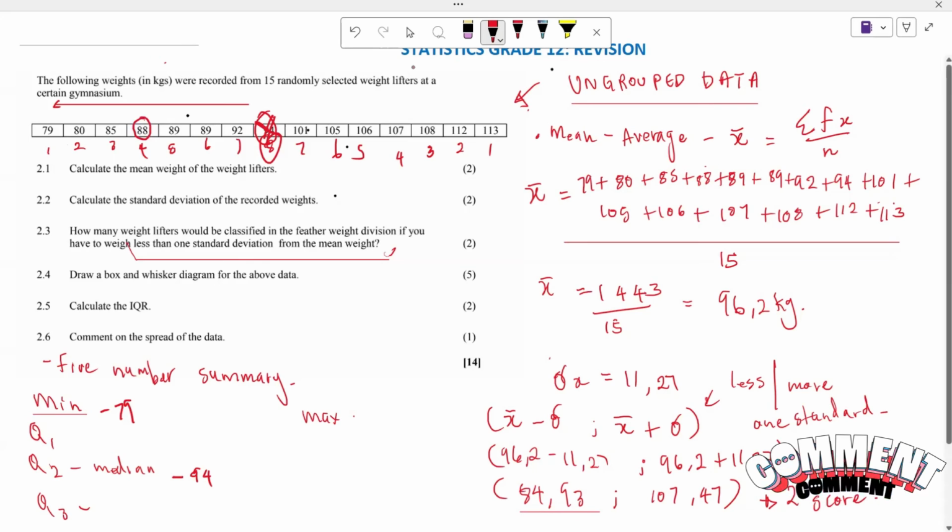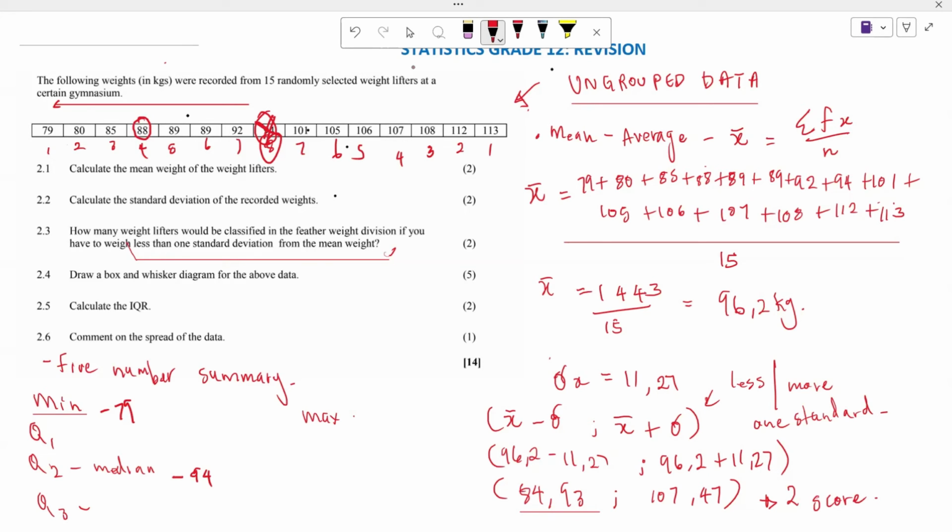will be again the middle term, because you're having 1, 2, 3, and this is the fourth one. Even if you're starting from the other side, it's 1, 2, 3, and the fourth one, right? So your Q1 is going to be given by 88 altogether. And you must be careful. Now that you have used this value of your median, you are not considering it when you are doing your Q1 or your Q3. So when you are looking to find your Q3, you